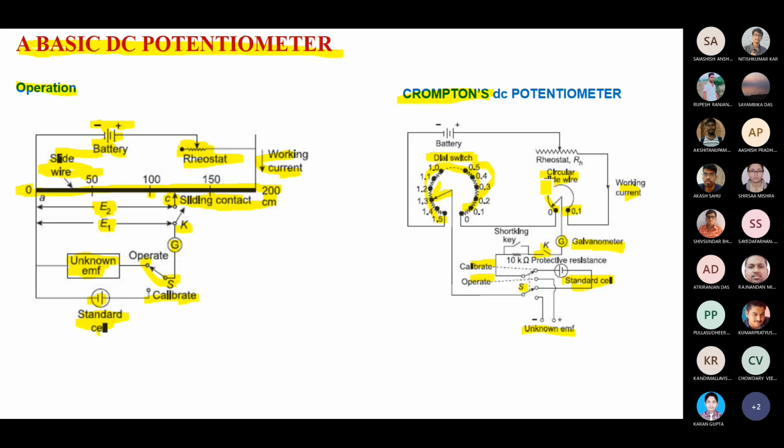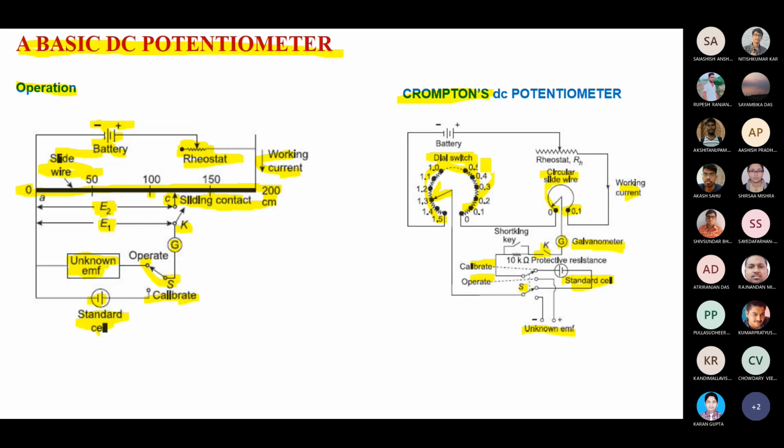Now you can change the slide wire resistance over there, that circular resistance. Based on the length, or you can also change the multiplier. If you reach that value 0.1 and still you are not getting the galvanometer deflection with your unknown cell, then you have to change the dial switch, like your fan regulator. That fan regulator we are using in our home is also an example of a potentiometer, a variable resistance terminal.